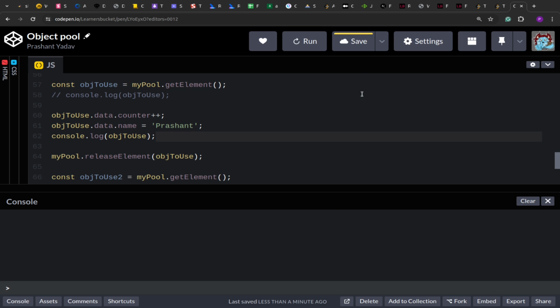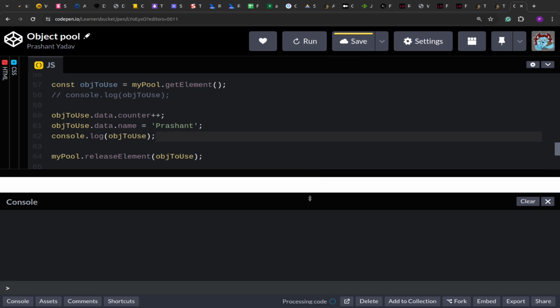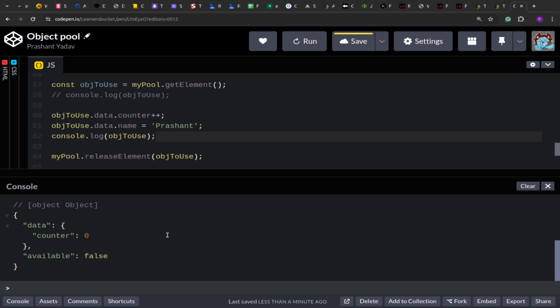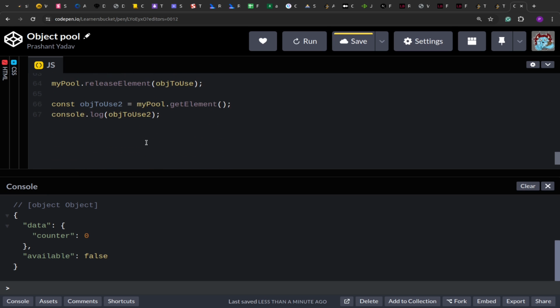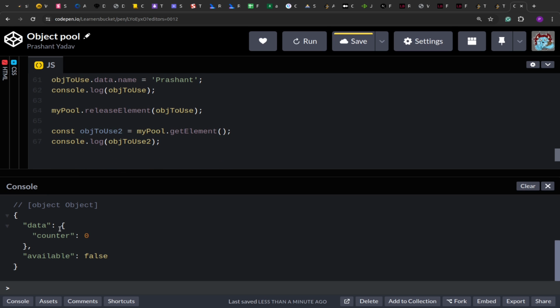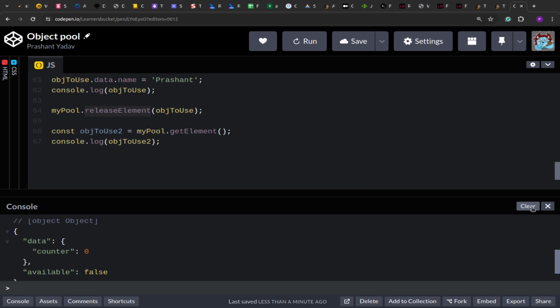So let's keep it for now, and if I'm running this, you see there at line number 62 we are printing counter name Prashant, and after that if I am requesting, I'm getting the new object. I'm no longer getting the null because the object is being released. Now it's available in the pool. So right now what we did is we created a manual release.